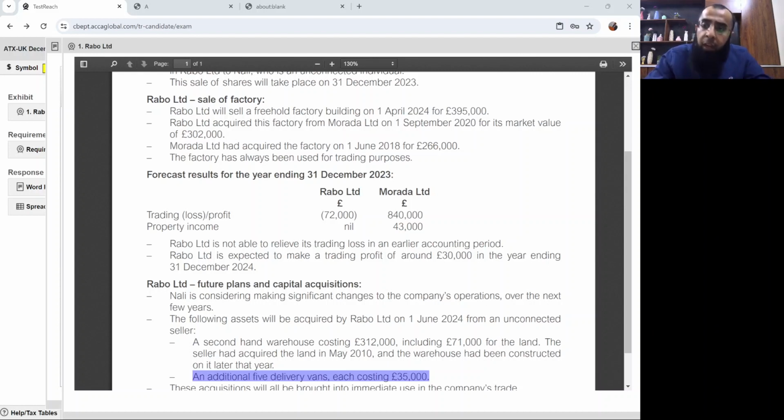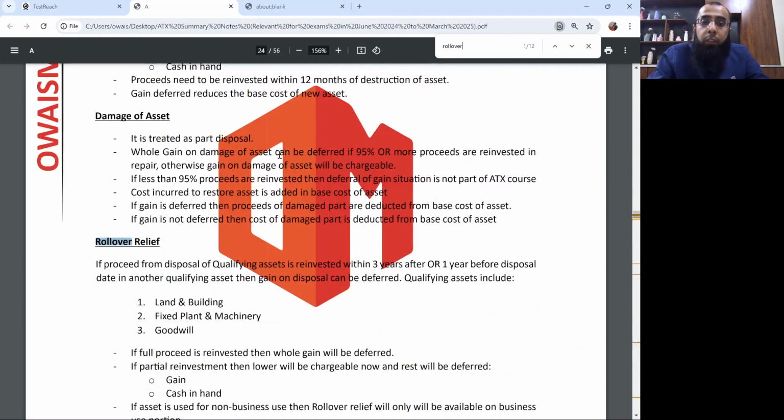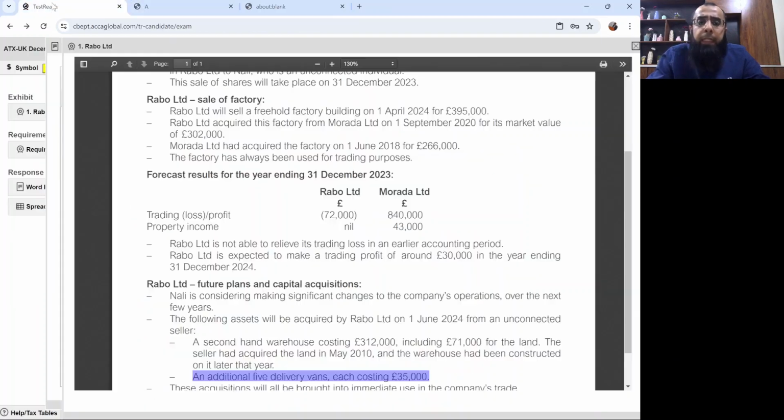So, yes, warehouse will qualify for rollover, but delivery vans won't be qualifying. Again, I'll say that if you're forgetting any rules, just go to the summary notes like write rollover relief, and here you go. You'll get the relevant rules: land and building, fixed plant and machinery, goodwill. Reinvestment period is within 3 years after or 1 year before the disposal date. Okay, so let's draft the answer in relation to it.